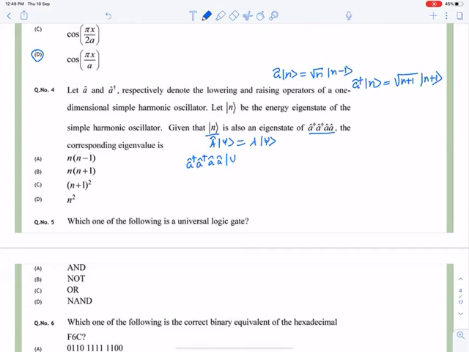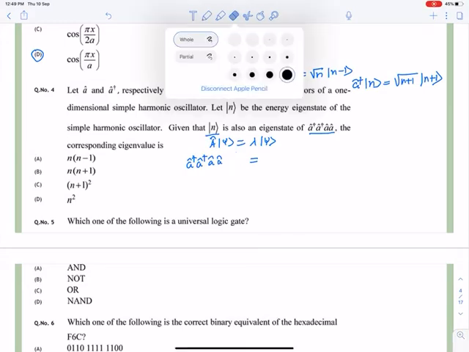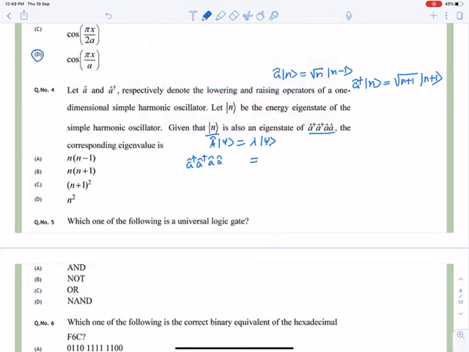So first operator A will act on n, giving under root n and lowering the state to n minus 1.